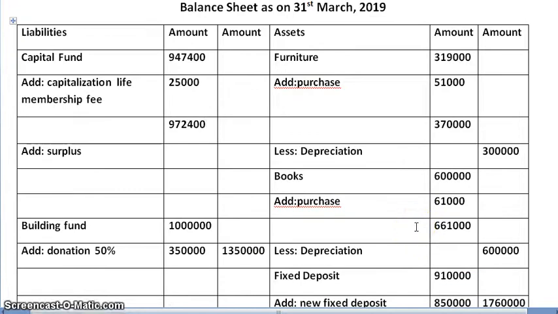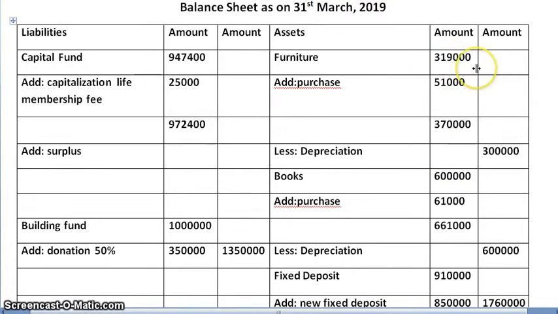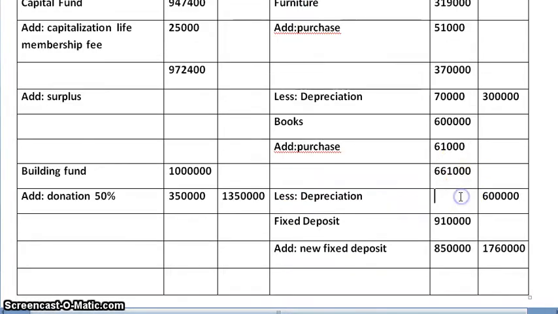Now, when we come towards the asset side, we see furniture 3,19,000, purchase made during the year 51,000, and total we get 3,70,000. And outer column total is 3 lakhs, so definitely there is a reduction of 70,000 and we call it depreciation. Similarly for books, total is 6,61,000 and in the outer column we have 6 lakhs. So again there is a deduction of 61,000 or depreciation on the books.